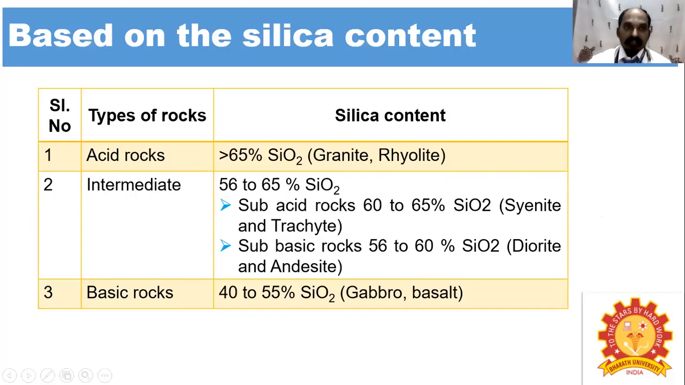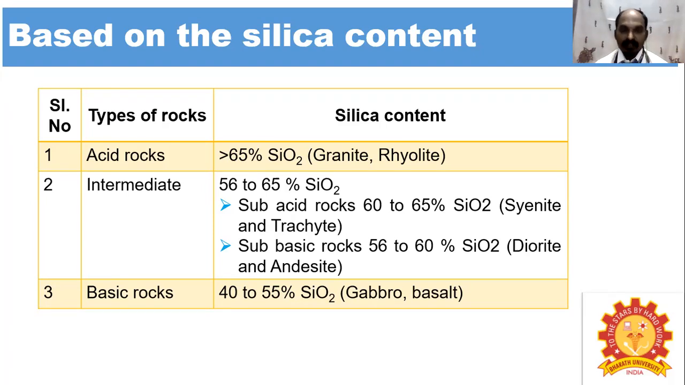The next rocks are classified based on the percentage of silica content. Based on the different percentage of silica present, they are classified as acidic rocks, intermediate rocks, and basic rocks. Generally, the acidic rocks contain more than 65% of silicon dioxide. Examples of acidic rock are granite and rhyolite.